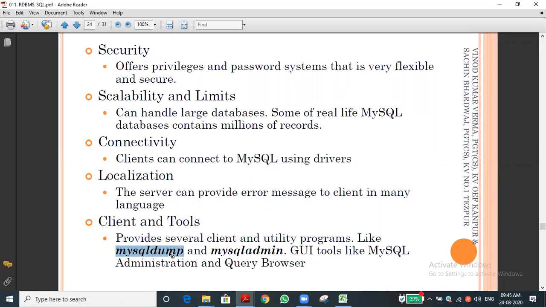It is one of the tools. Using it, we can separately make one copy of the database. Then we can store it in a pen drive, carry it wherever, or send it through mail. And for admin purposes, by giving password security, we can protect the file also. This is the concept.